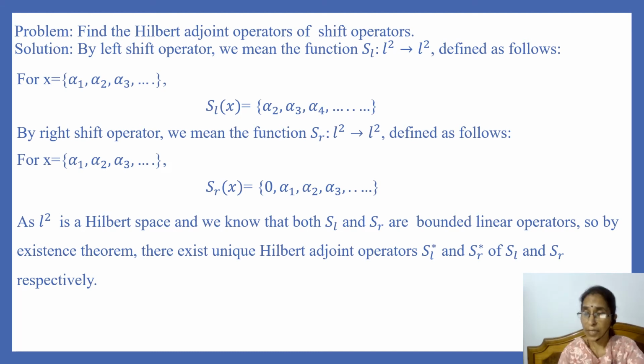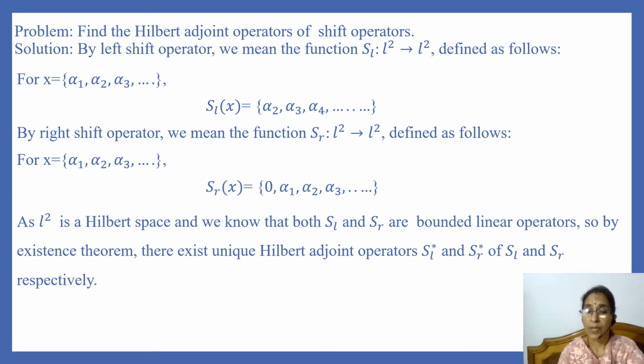For a sequence x given by (alpha_1, alpha_2, alpha_3, ...), the image of x under S_R is equal to the sequence (0, alpha_1, alpha_2, alpha_3, ...). Here the first term of the sequence is 0.